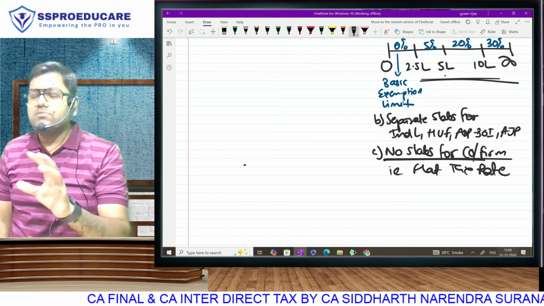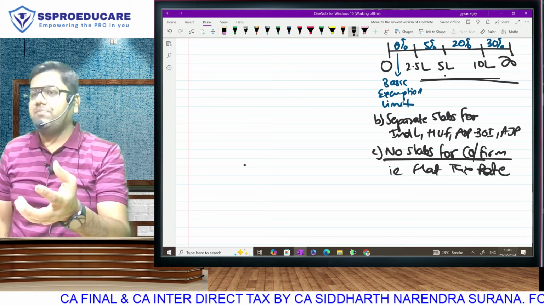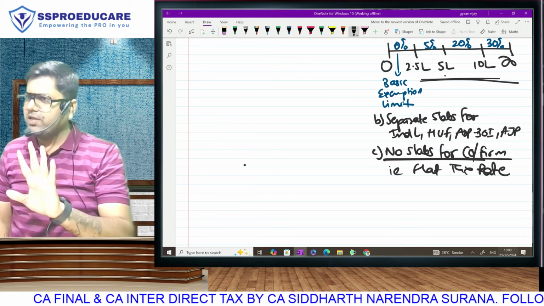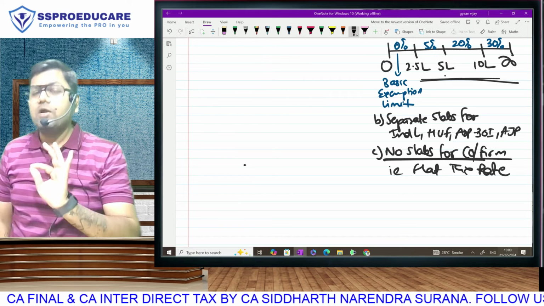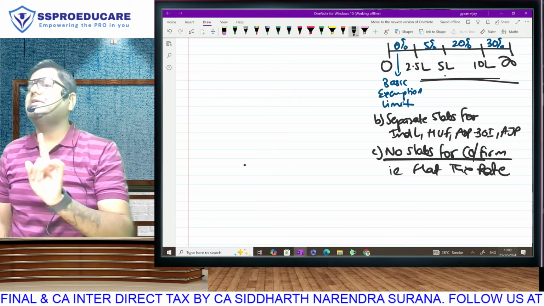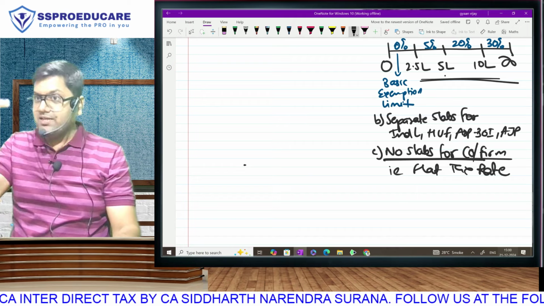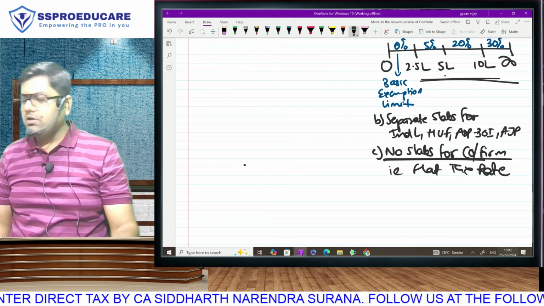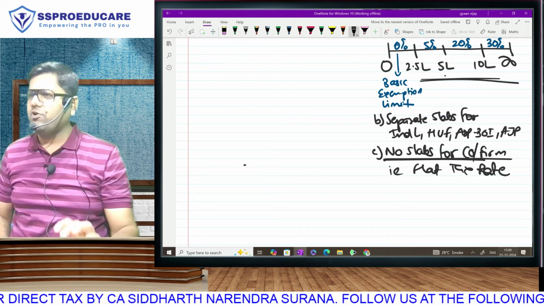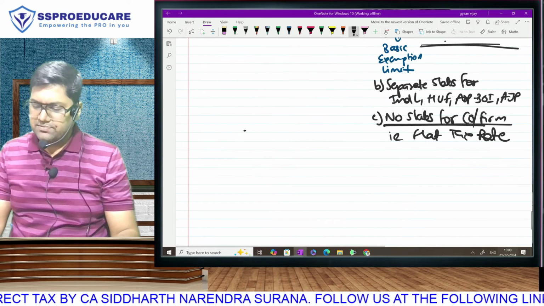Companies' and firms' taxation is not a very big part of the Inter syllabus, but I will still be doing that in the tax rates chapter. Right now, I just want you to understand that slab rates are not available to companies and firms. The slab benefit, first lower, then increasing the rate, is applicable only to individuals and HUF. Focus on individual and HUF. AOP, BOI, AJP are also not required.